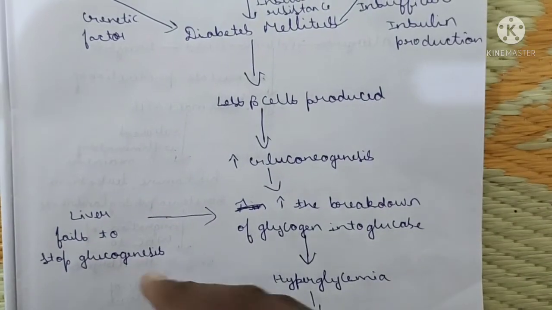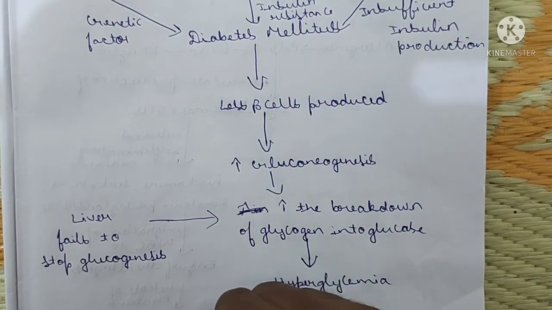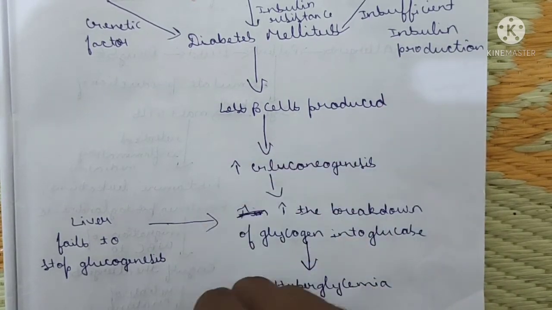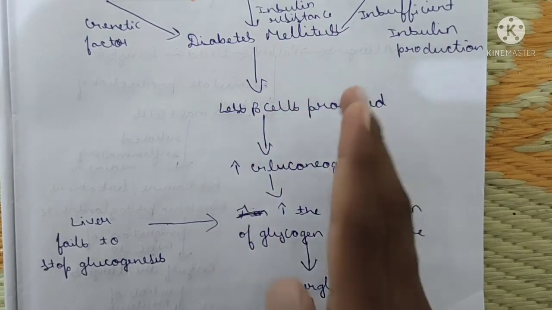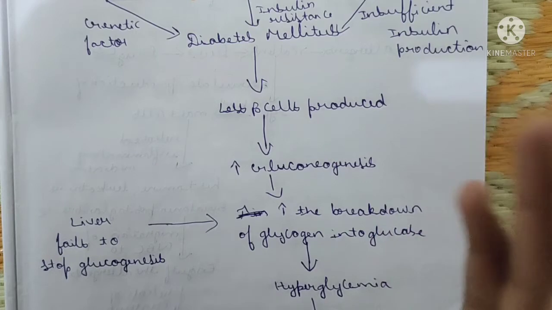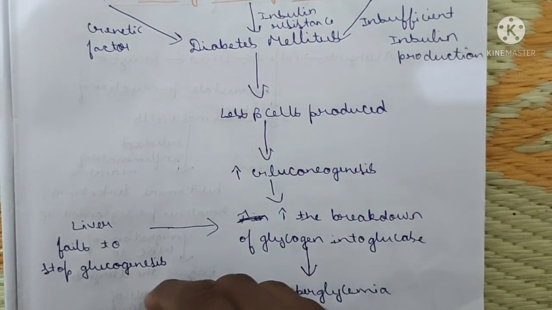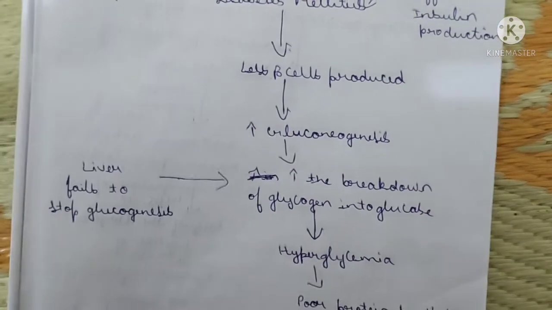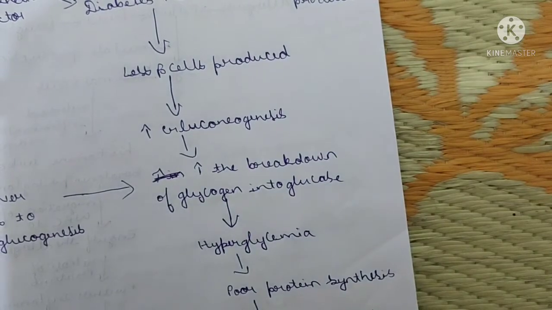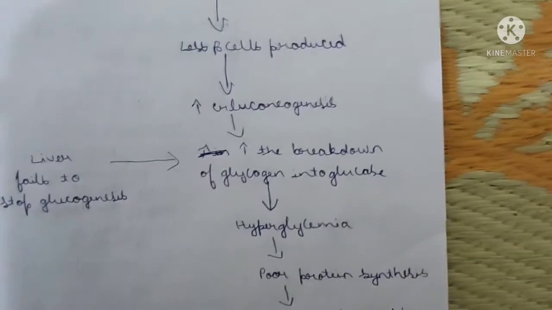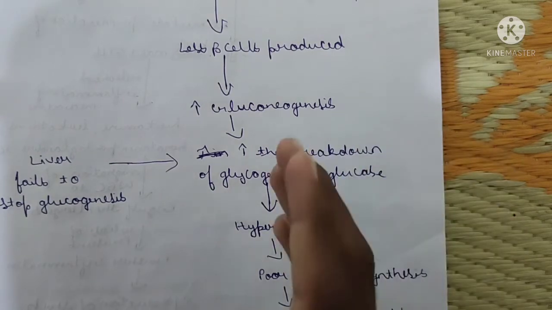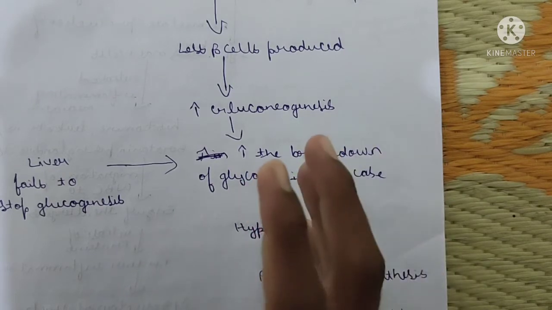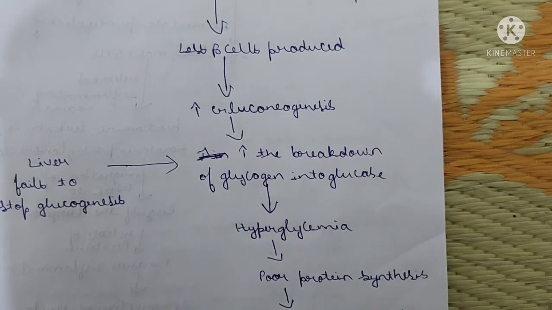That leads to an increase in gluconeogenesis, meaning the formation of glycogen increases. The breakdown of glycogen into glucose decreases, but the buildup of glycogen increases. Why? Because of insufficient beta cell production from the islets of Langerhans. Due to this increase in gluconeogenesis, there will be an increase in the breakdown of glycogen into glucose. Glycogen gets converted into glucose continuously, and due to that the glucose level rises, which leads to hyperglycemia.